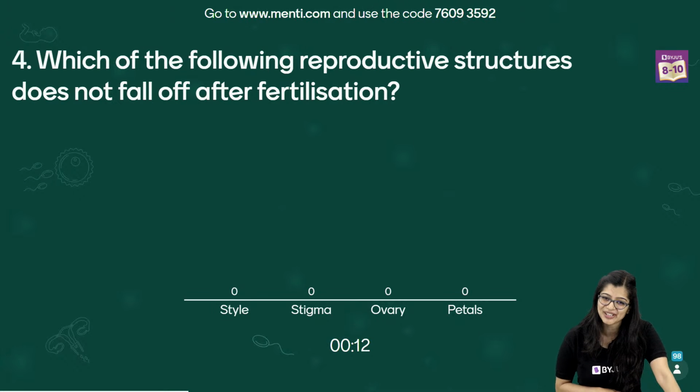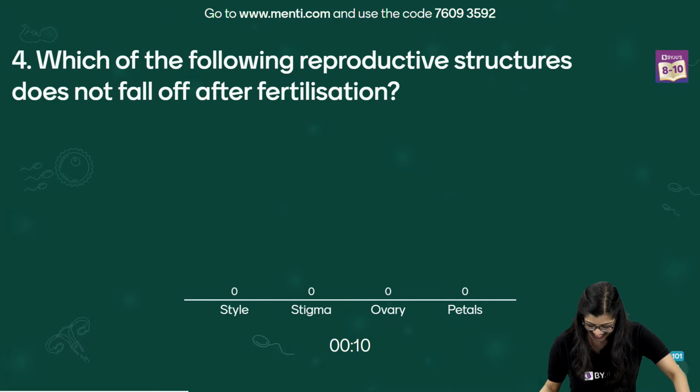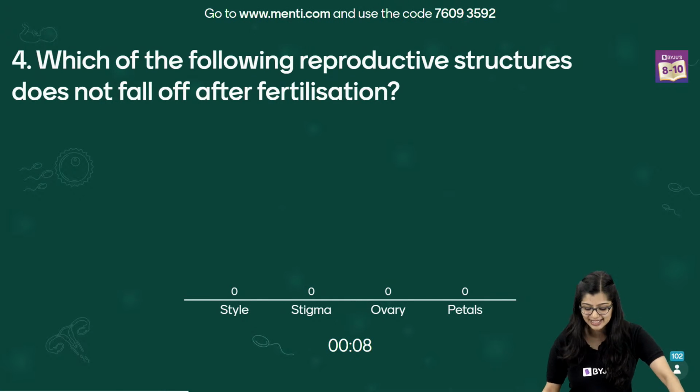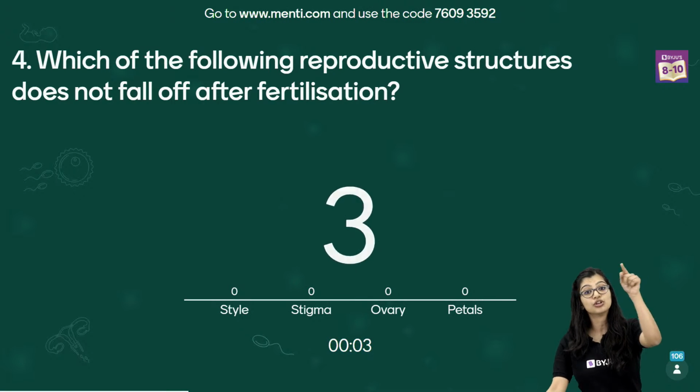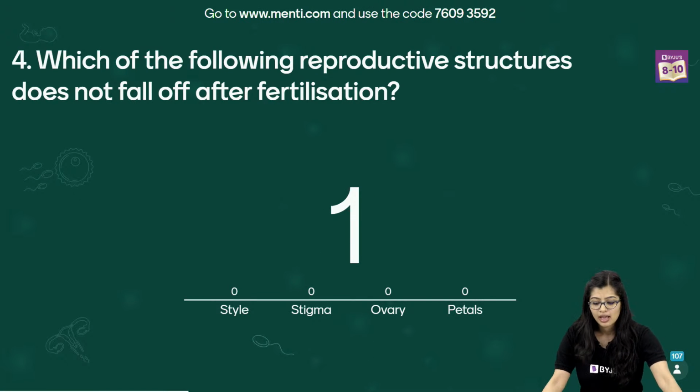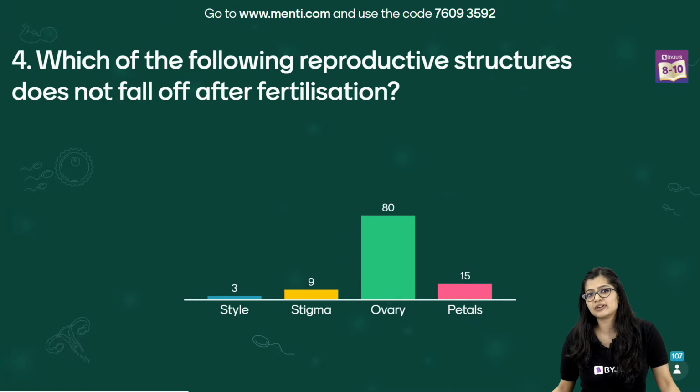Thank you so much, Chitra. You're saying it's no problem. Thank you. We have 10 seconds left. Guys, come on. Very simple. Which of the following reproductive structures does not fall off? Yes, and time's up, right?